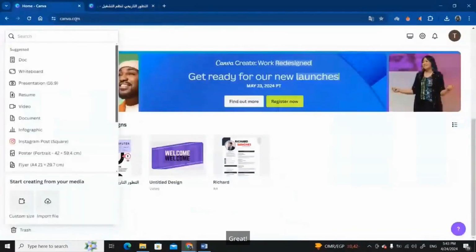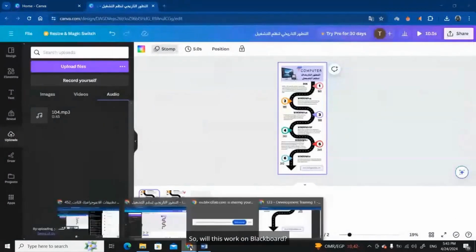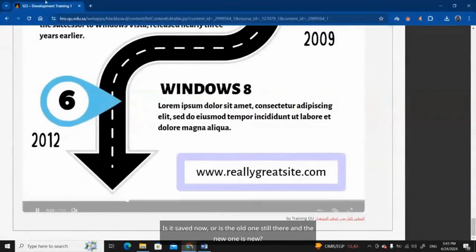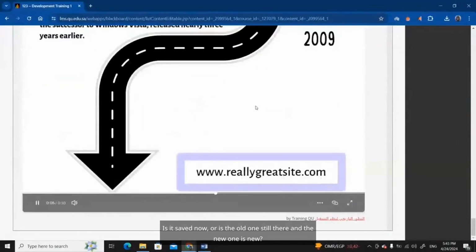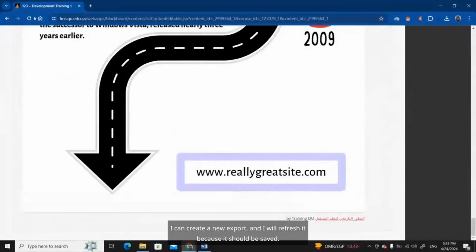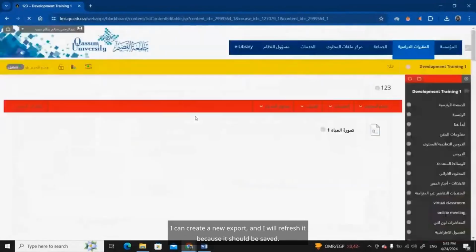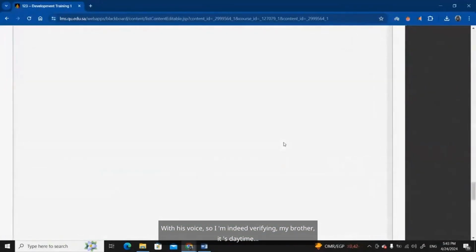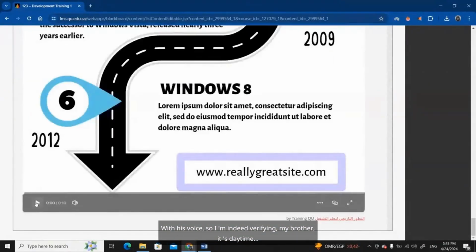Great. So, will this work on Blackboard? Is it saved now, or is the old one still there and the new one is new? I can create a new export, and I will refresh it, because it should be saved. The OS, or operating system, is software responsible for system operations.